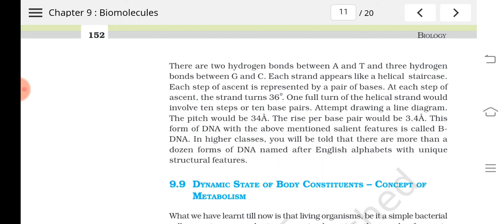One full turn of the helical strand means, if you start from a point and climb the staircase, and reach just above the starting point, how many base pairs will be there? 10 base pairs.